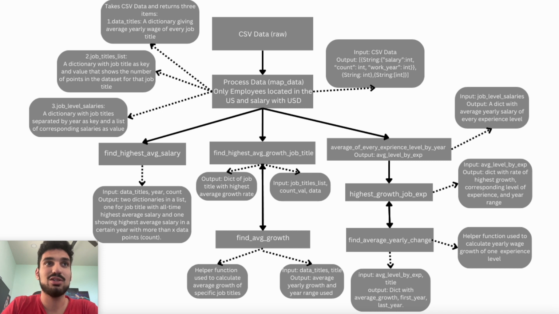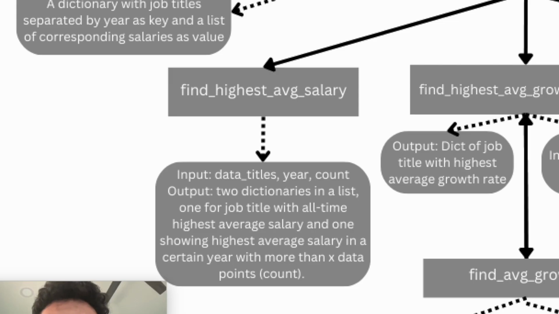I didn't find the average yearly salary of experience level in the main map data function to reduce complexity and split up the logic. After getting the average yearly salary for each job title, I passed this data onto the find highest average salary function to find the job title that had the highest average salary. The answer for question 1 and 2 are in the same function since the logic is very similar, so it would have been redundant and a waste of time to make a separate function for each question.